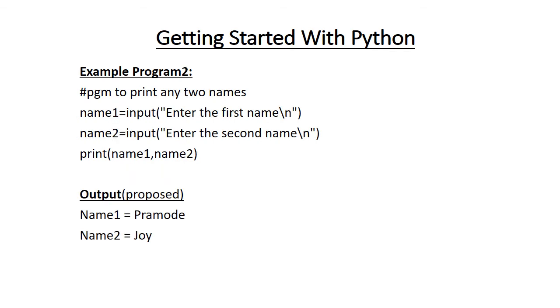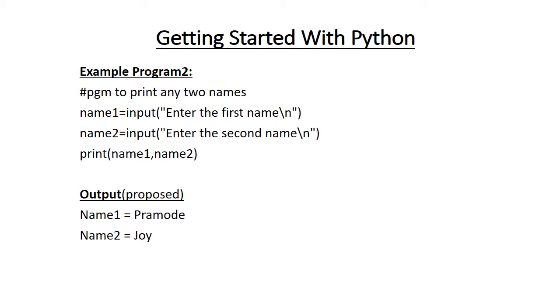Example program 2. Program to print any two names. So after that documentation section, name1 is equal to input, enter the first name. So input is a method or a function used to enter any string. So input, enter the first name. After that you can see a \n, and \n stands for new line.